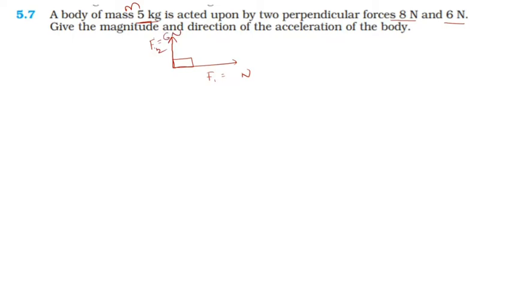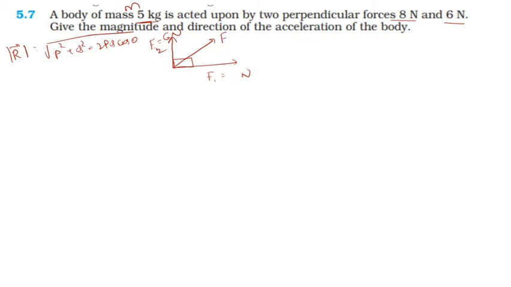What's the net force on this body? We have a formula: the magnitude of the resultant of two vectors is equal to the square root of p square plus q square plus 2pq cos theta. The total force will be in between these two. This is the resultant force.